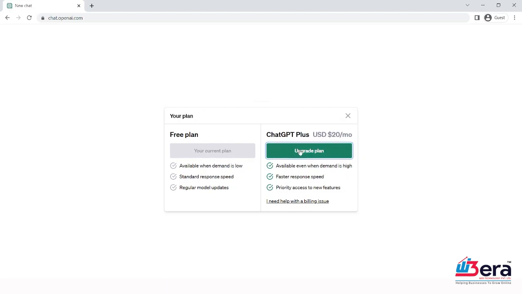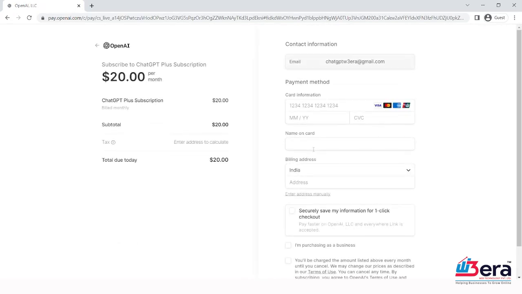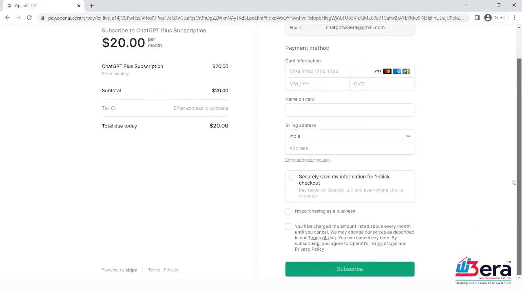So what happens if you click on Upgrade Plan? Why should you go for the upgrade? Because you will have some extra facilities, like being available whenever demand is high. You will not get stuck if you use ChatGPT Plus. Faster response speed, priority access to the new features. When you click on Upgrade Plan, you will get to a new page where it will ask for the banking details or the card details, whatever you wish to use to create the account. When you put in all the information, click on subscribe. There's a Subscribe button at the end, and you will be able to have your ChatGPT Plus.